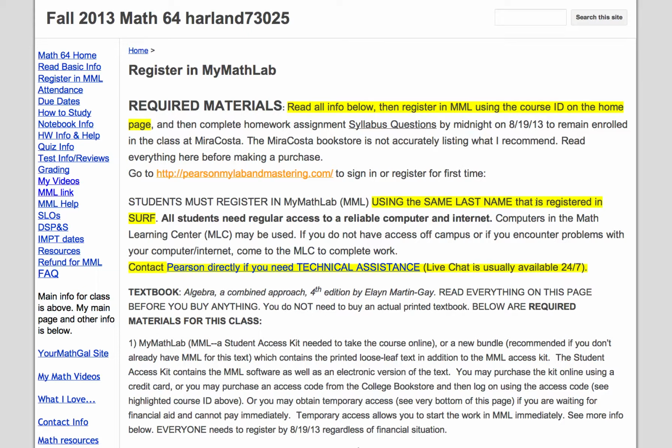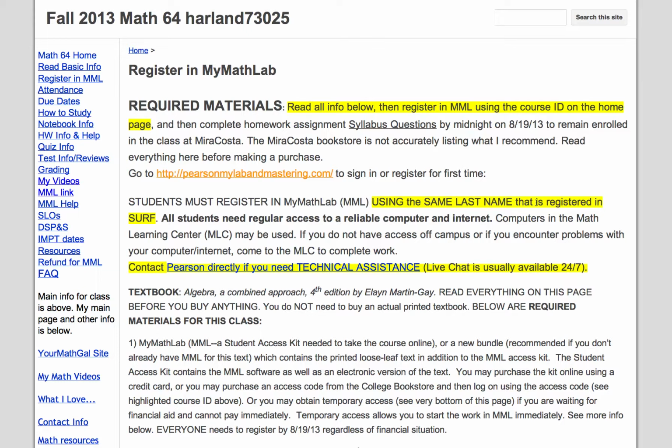So let's go over to see what the attendance link says. So if I click on this, I read the attendance link. First of all, keep in mind that the class is not completely online. You will have to come to campus several times during the semester to take quizzes and tests in the Math Learning Center. You have to come during their hours of operation and they're proctored. But here are the online attendance requirements. If you're on campus, of course, you have to come to class to stay in the class. Same thing here. You can't just take off for a week and not do any work.